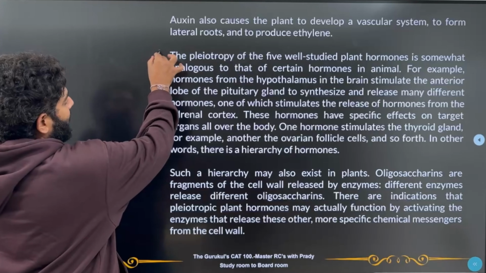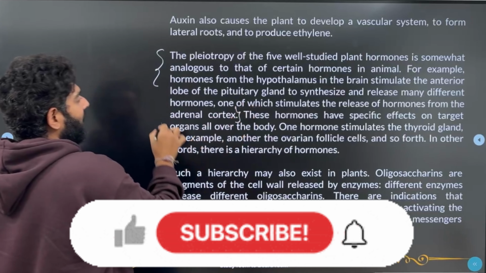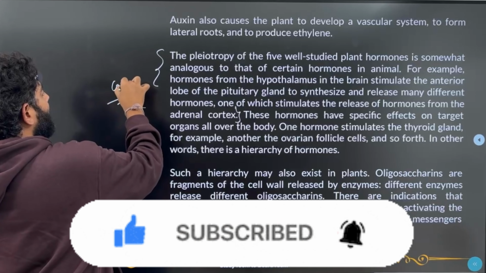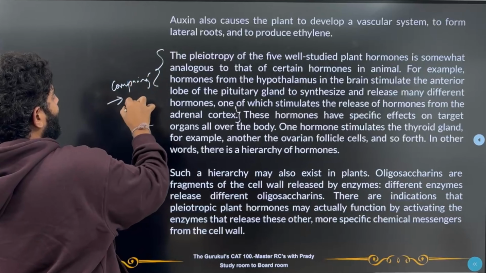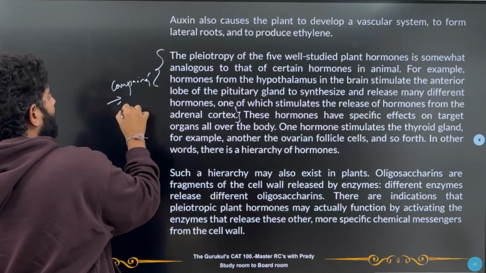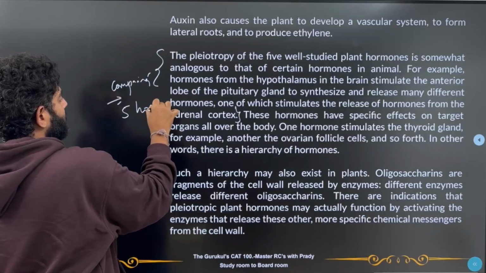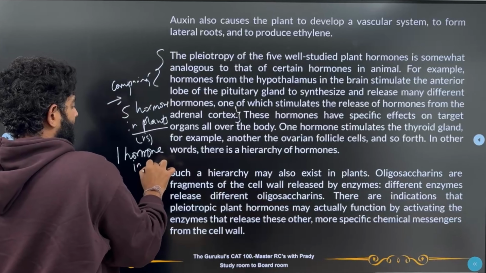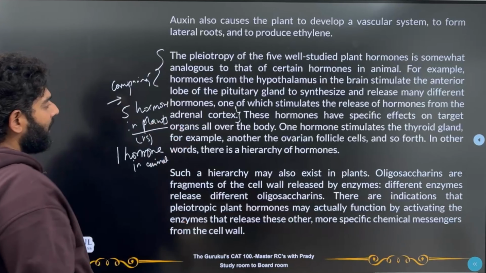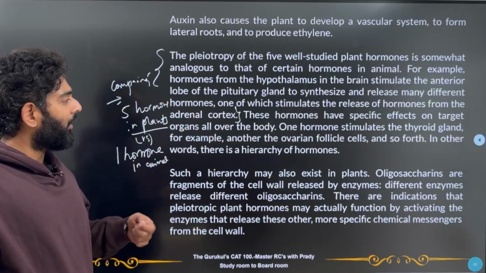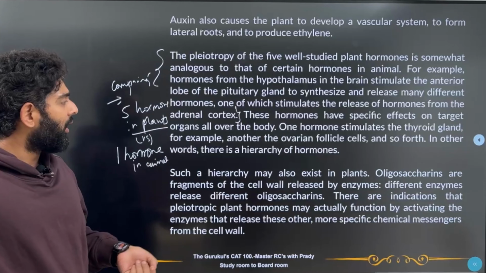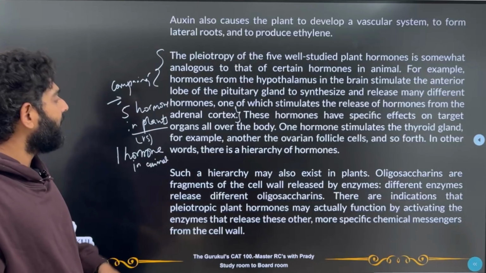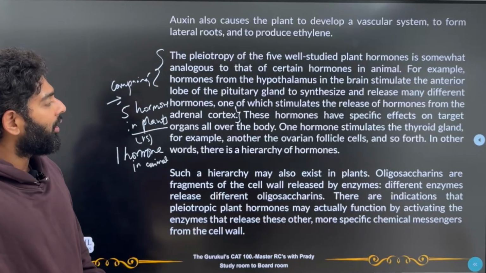So, here he is just comparing, okay, from this part to this part, he's just comparing between the 5 hormones in plants versus 1 hormone in animal, right? So these hormones have specific effects on target organs all over the body. One hormone stimulates the thyroid gland, for example, another the ovarian follicle cells, and so forth.